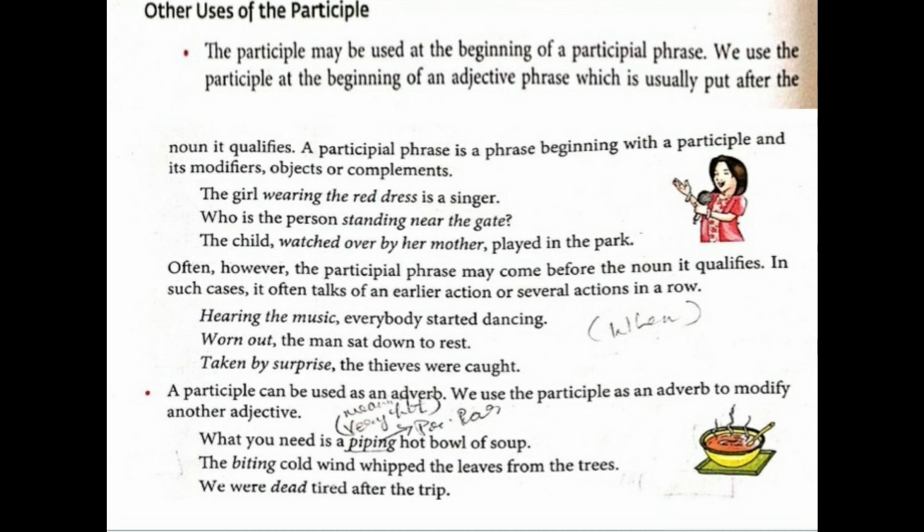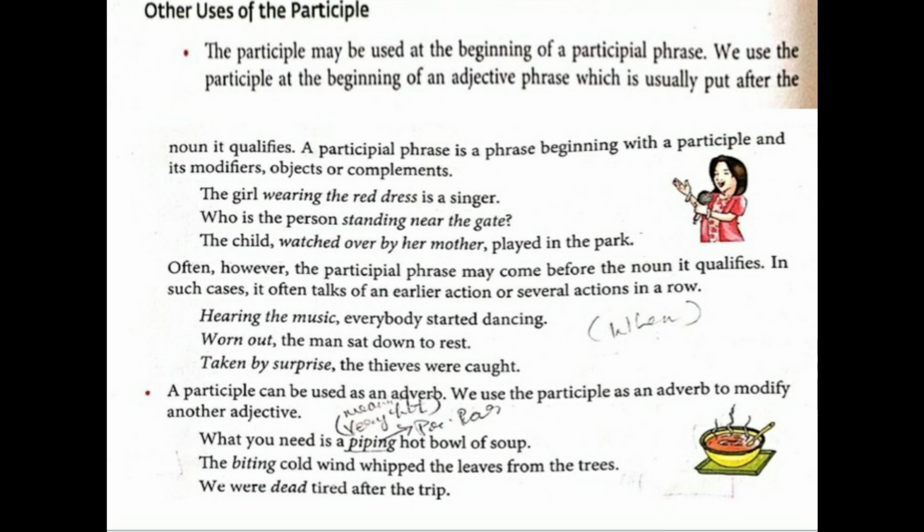So the next rule, a participle can be used as an adverb. We use the participle as an adverb to modify another adjective. First example, what you need is a piping hot bowl of soup. Piping is what? Meaning of piping is very hot. So instead of very hot, they are using piping hot. So which hot bowl? So underline piping and write present participle.